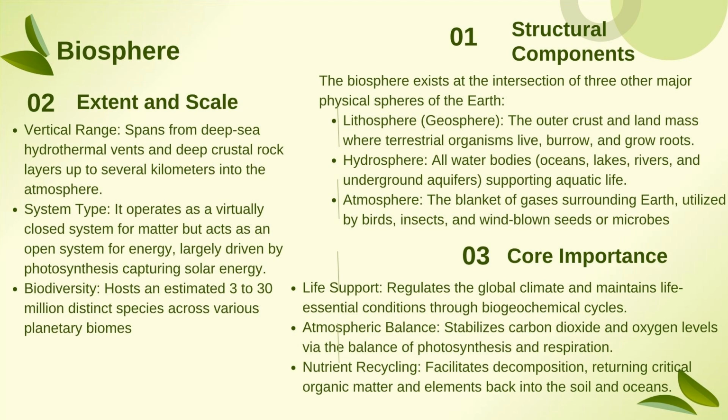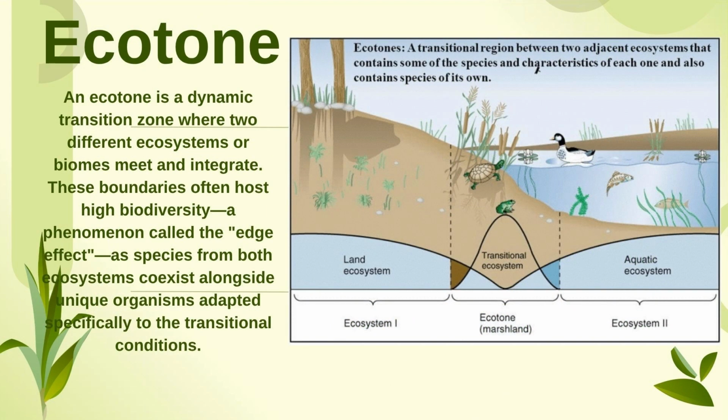Next topic, we have almost dealt with the basics of environment and ecosystem, ecology, everything. So we have a small topic called ecotone. What is this ecotone? Ecotone is the transitional region between two adjacent ecosystems.